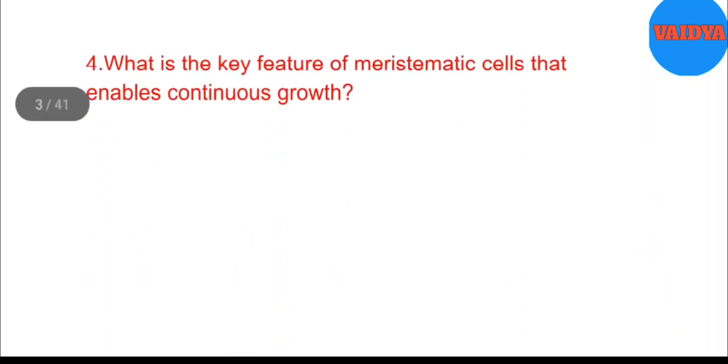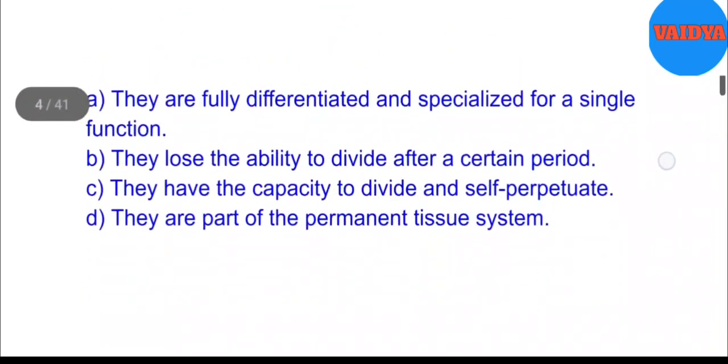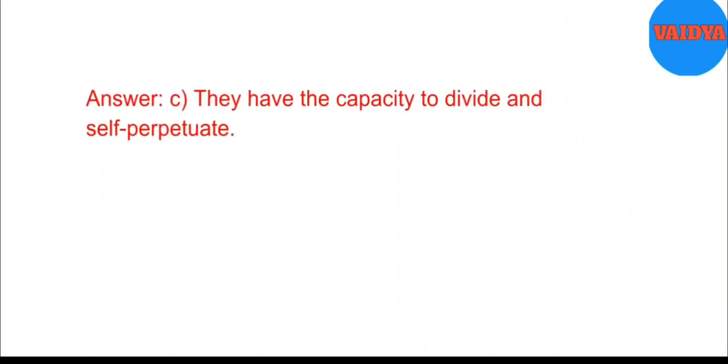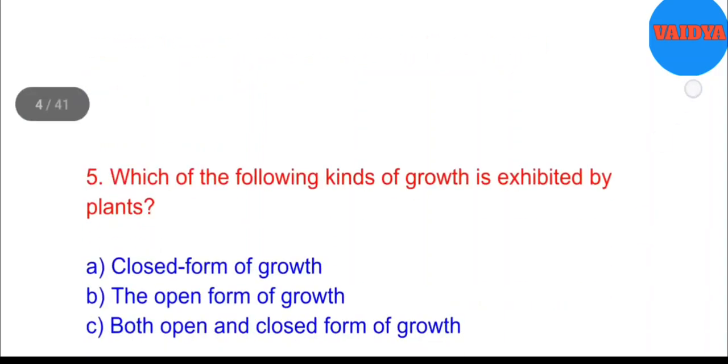4. What is the key feature of meristematic cells that enables continuous growth? A. They are fully differentiated and specialized for a single function. B. They lose the ability to divide after a certain period. C. They have the capacity to divide and self-perpetuate. D. They are part of the permanent tissue system. Answer. C. They have the capacity to divide and self-perpetuate.